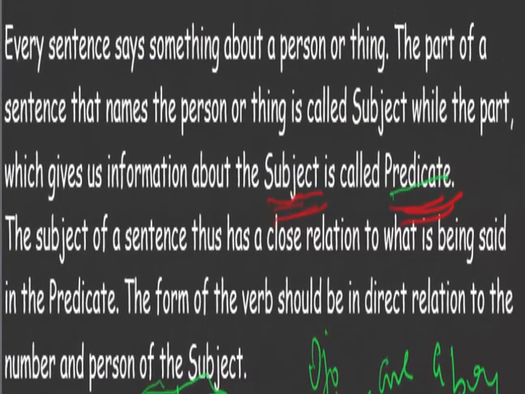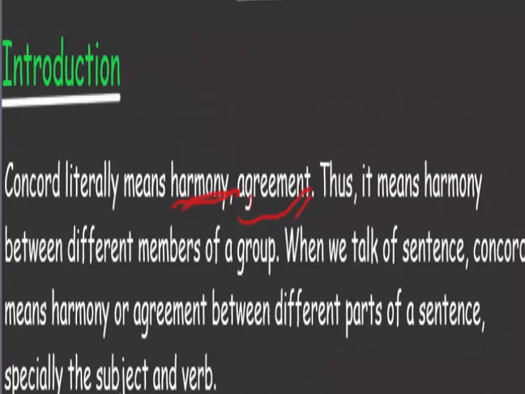The subject of a sentence thus has a close relation to what is being said in the predicate. Both must relate. That is Concord. Concord basically has to do with agreement. Like I said, the subject of the sentence must agree with the verb. The pronoun must also agree with its antecedent, and so on and so forth. So we will be looking at Concord, the types of Concord we have, and everything about Concord will be discussed.